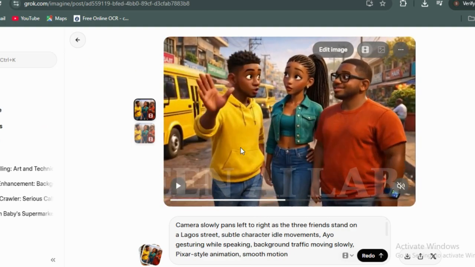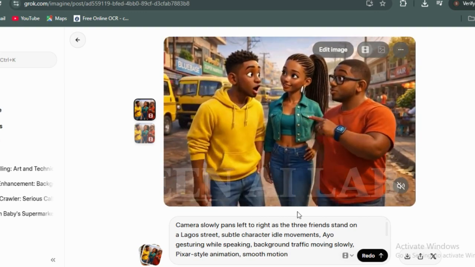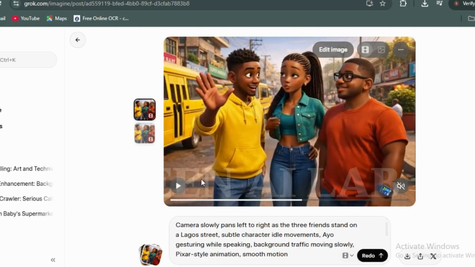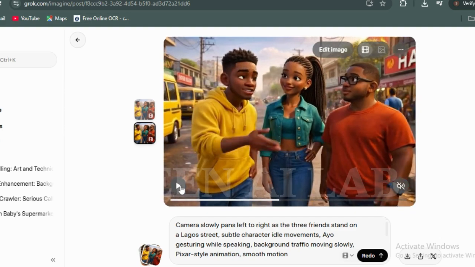Do you notice what happened here? The lip sync did not sync properly on the first one I generated. So what I did is just hit redo. And once I redid it, it gave me this particular one, which is perfect, what I was looking for.